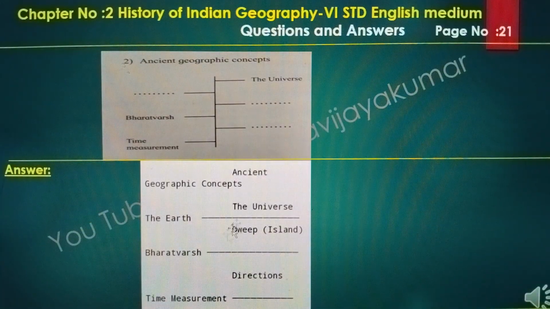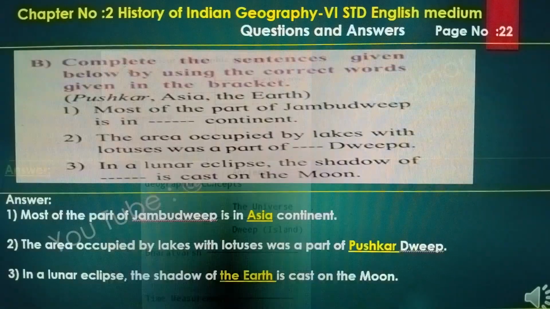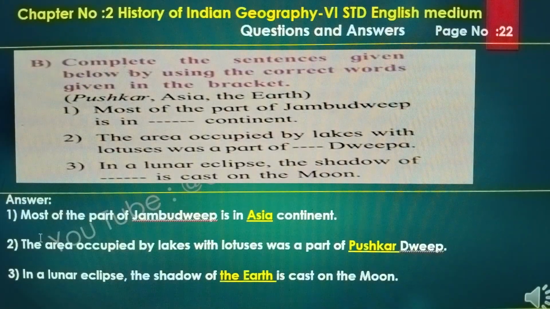Ancient geographical concepts. First, the earth, the universe. Second one, Deep, island, and directions, the measurement. Third one, the most part of Jambudeep is in the Asia continent, the area occupied by lakes with lotus, Pushkar Deep. In a lunar eclipse, the shadow of the earth falls on the moon.